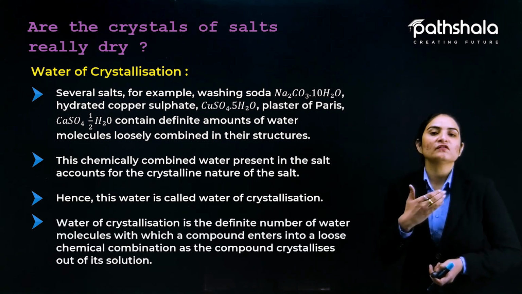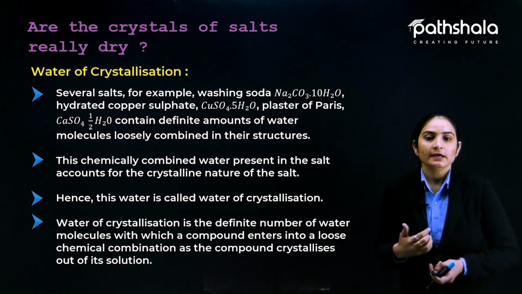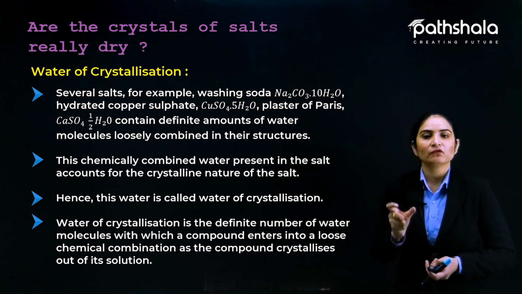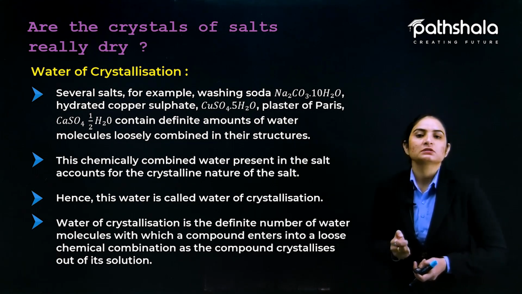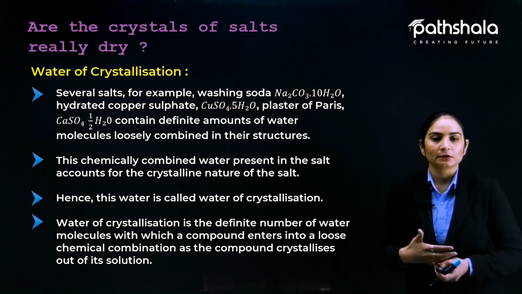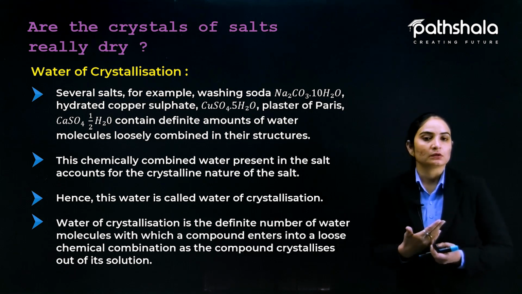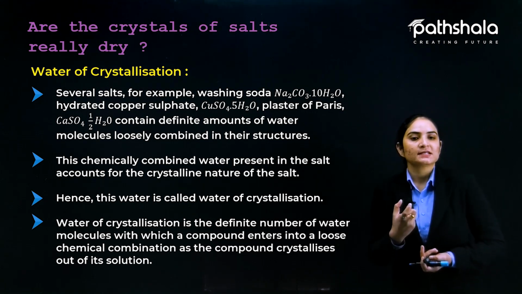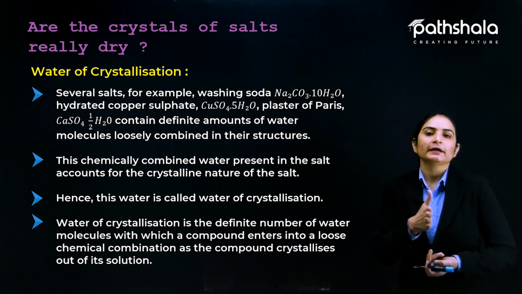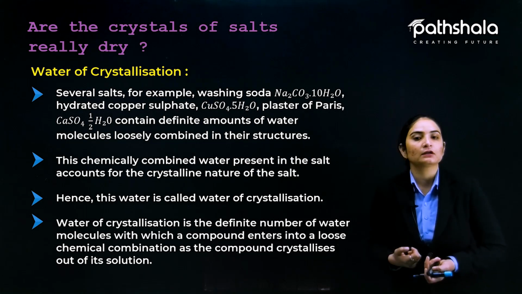Water of crystallization is the definite number of water molecules with which a compound enters into a loose chemical combination as the compound crystallizes out of its solution. So it is the definite number of water molecules required for the crystallization of that particular salt by chemical combination.